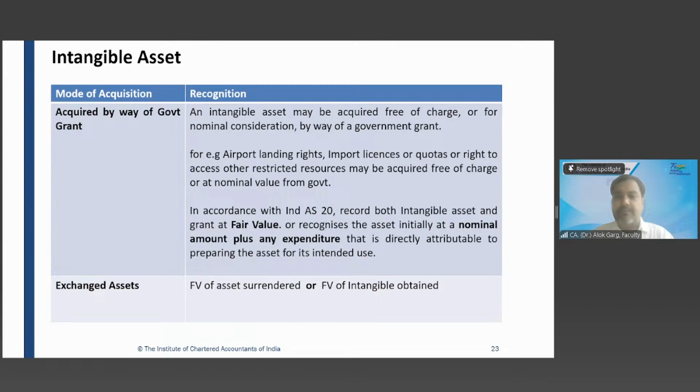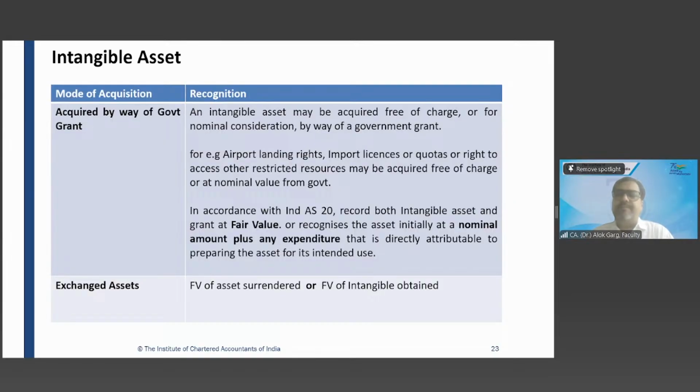It will measure on what is the consideration given. Zero consideration given to the government. So we'll show both asset and government grant separately. Like fair value of the grant, we show one as asset and the other one as government grant separately. So there are two options.